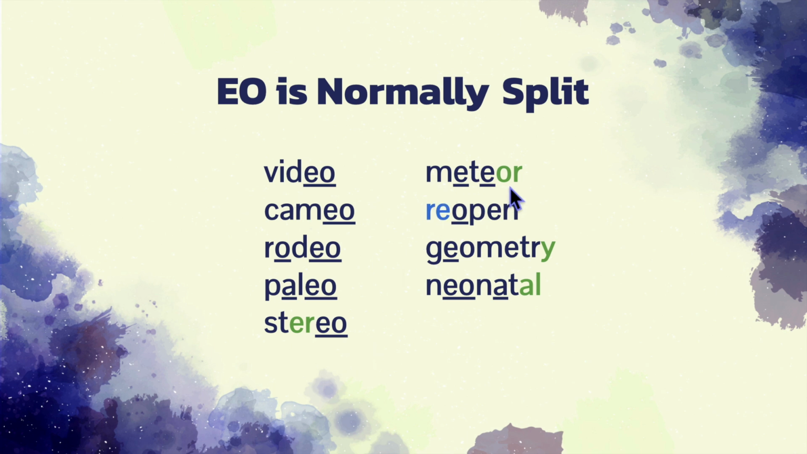Meteor, notice that this OR schwas and sounds more like "er". Reopen, geometry, and neonatal. Remember that Y at the end of a longer word usually has the long E sound, and AL at the end of longer words usually sounds more like "ul" rather than a clear "al" sound.